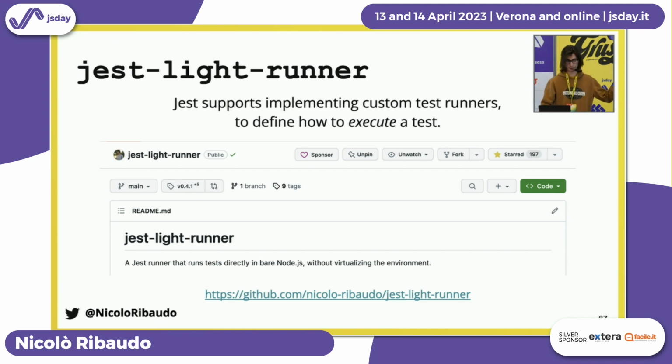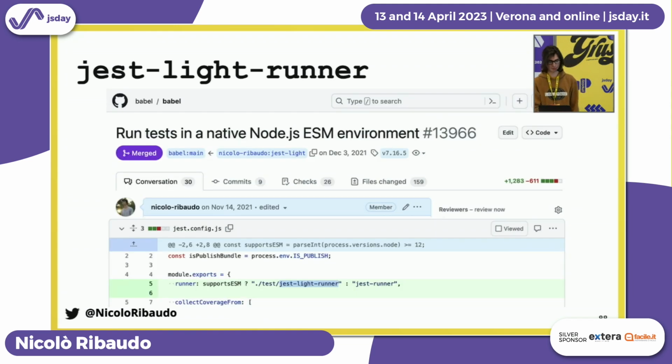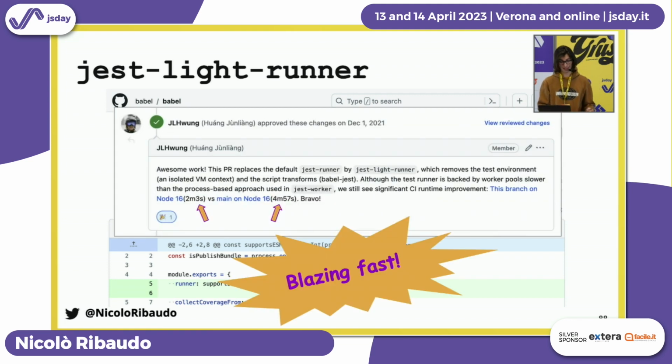By the way, if you want to run Jest with ESM and you're having problems, I strongly recommend using this. It's now used also by Prettier and by a bunch of other projects, and it's working well. We started using this in Babel, and it was blazing fast. The time to run our tests reduced from 5 minutes to 2 minutes because we're doing a lot less work. We didn't need to re-implement all the things implemented in Node.js.